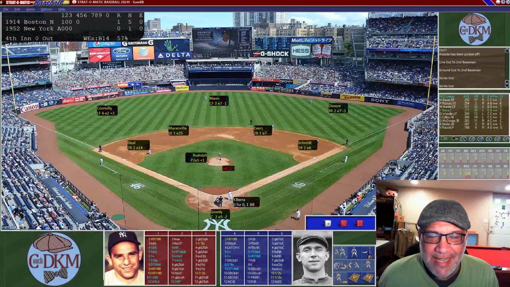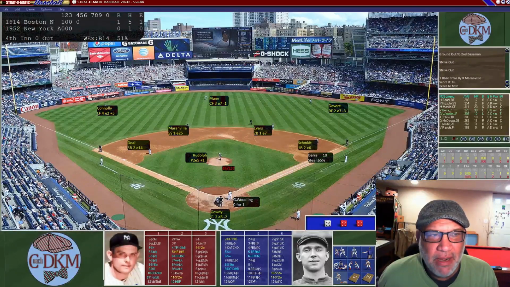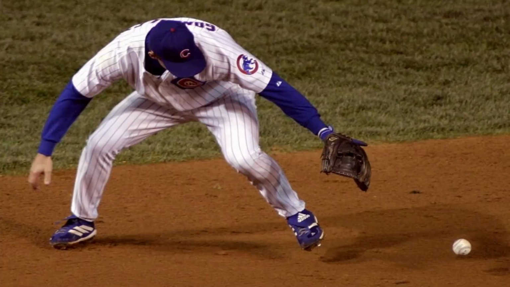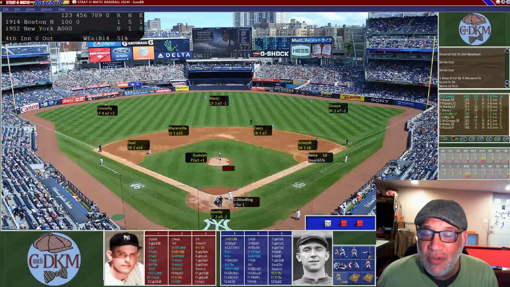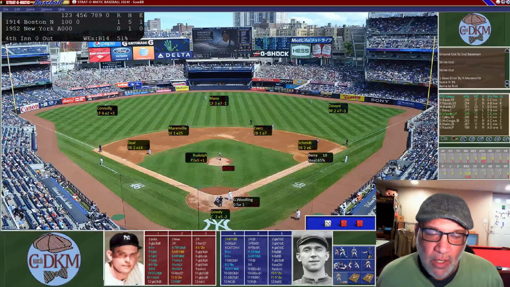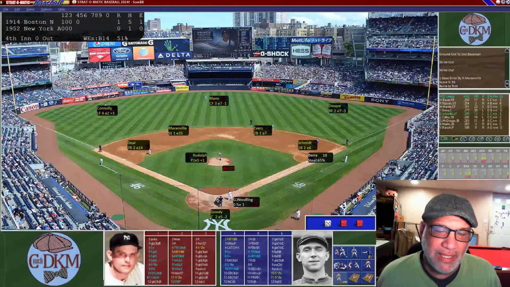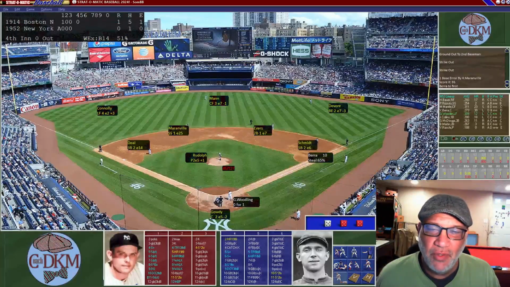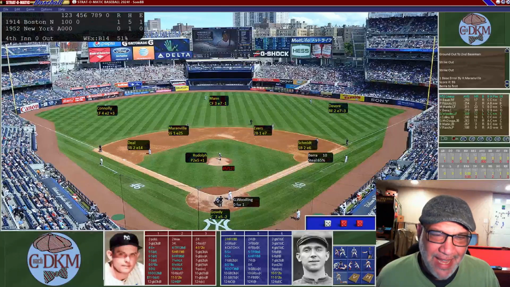So here now the Yankees are up in the bottom half of the fourth. Yogi Berra is going to lead us off. He walked earlier. He's going to hit a ground ball to Maranville. Maranville has to make a play. Whoopsies. He cannot. He has incredible range, but luckily the roll worked out in our favor where it came to his glove. And Maranville has a rating of 25 errors. So Yogi Berra is able to get on base with the error.